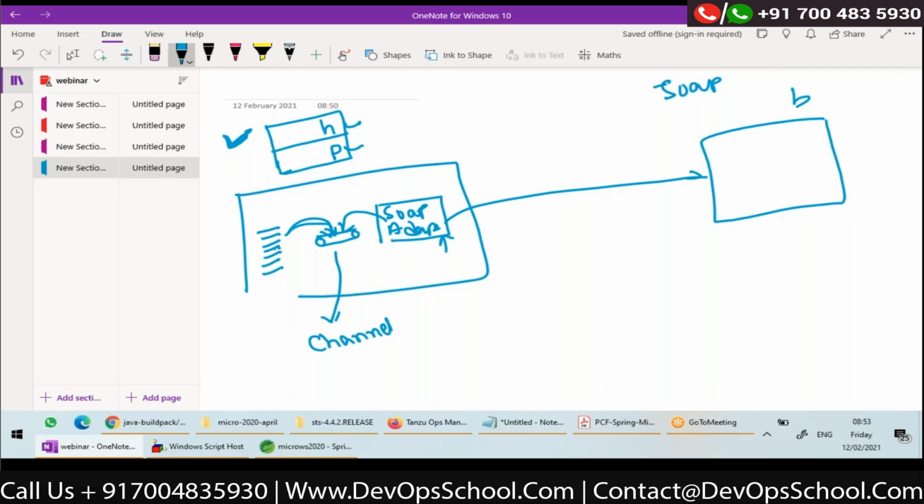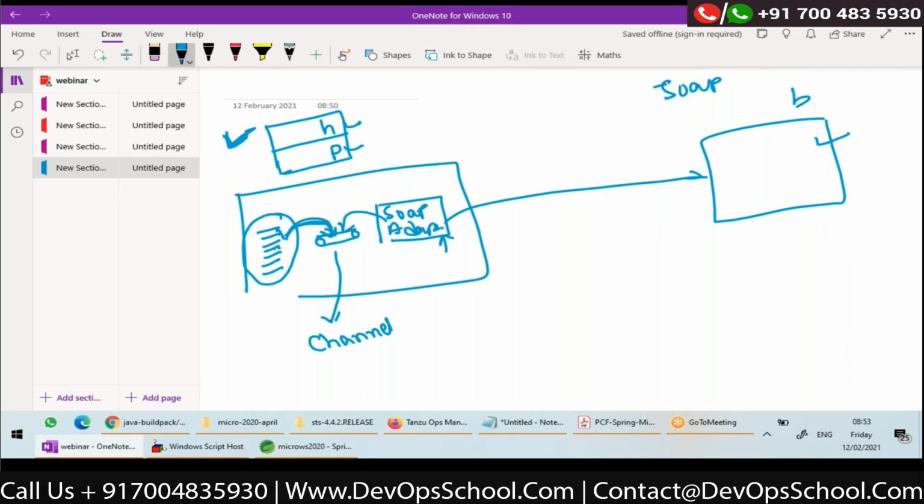So now tell me, is this code logically coupled to the SOAP service? No. Because in my code, I am not even creating a SOAP message, I'm creating a generic message. In my code, I am not configuring any endpoint URL. So it will just give a message over this channel, right? And the SOAP adapter will take care of consuming it and giving the response back.